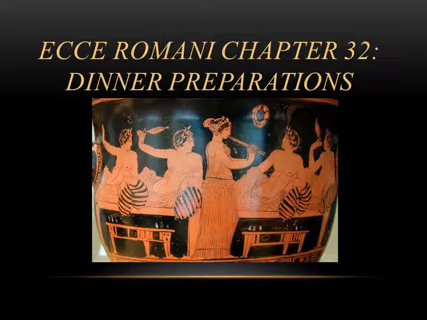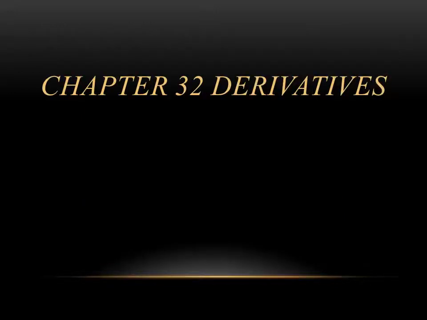So I know in chapter 30 we looked at passive voice, but we only looked at three tenses: present, imperfect, and future. And in chapter 31 we looked at how we use passive infinitives. Now we're coming back to the passive voice and you're going to learn how to do the last three tenses: pluperfect, perfect, and future perfect. To start though, let's take a look at some derivatives.